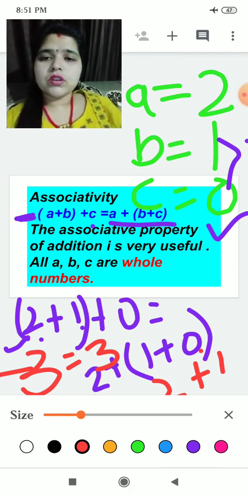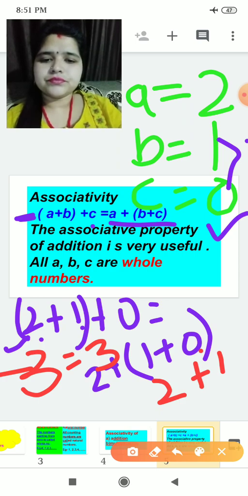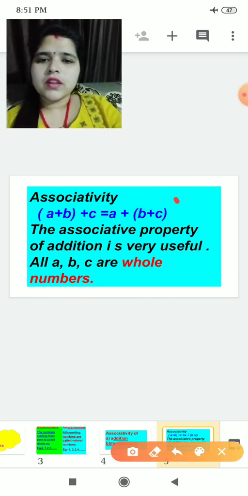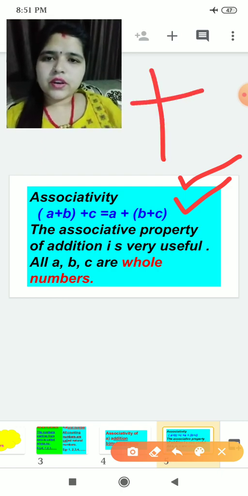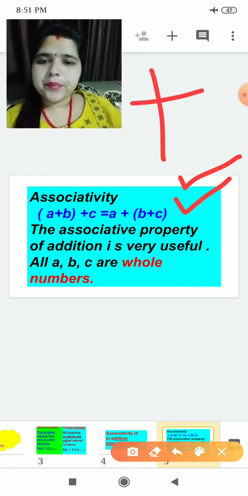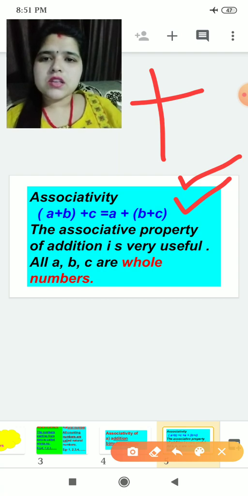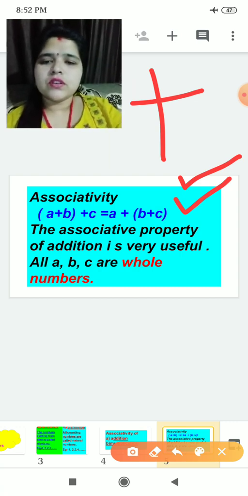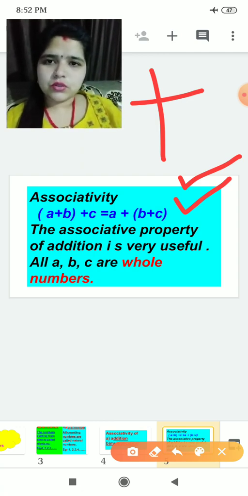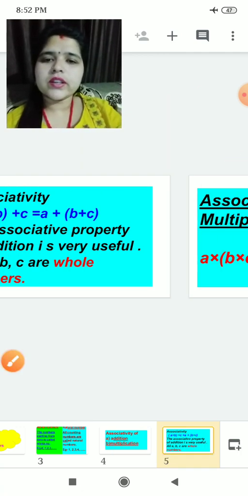But you have to learn the formula for addition. (A + B) + C is equal to A + (B + C). I hope you have got it. You have to learn this formula for associative property, okay children. Now we'll go for the next slide.